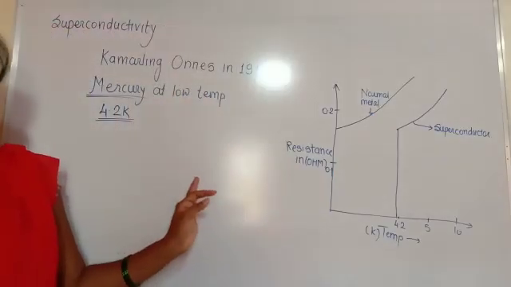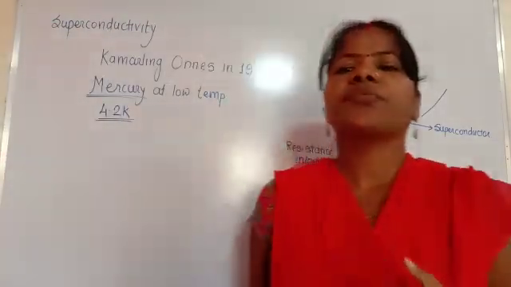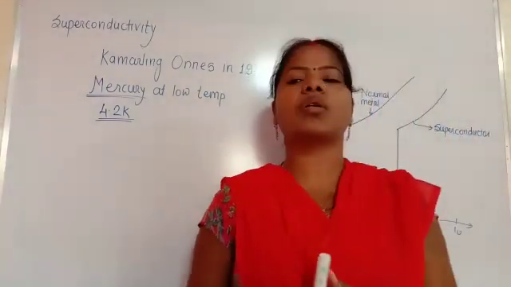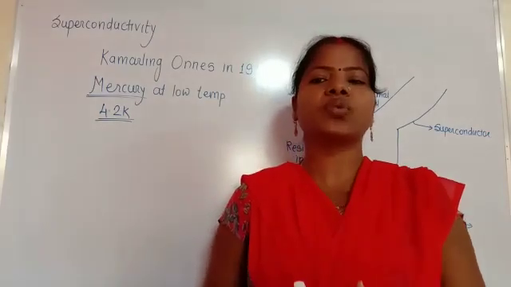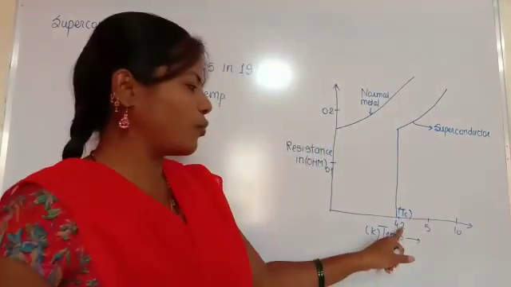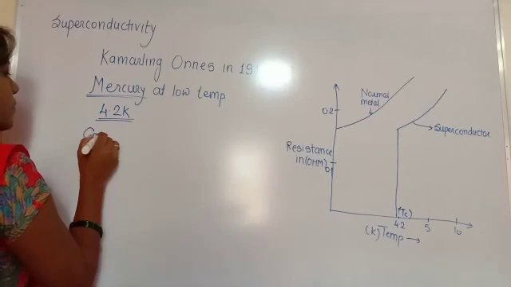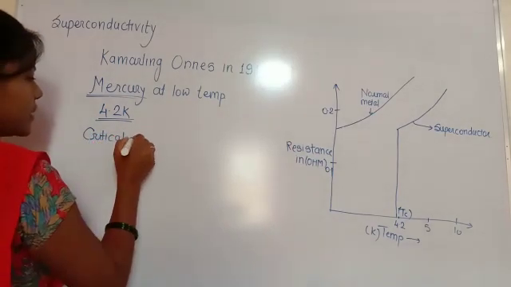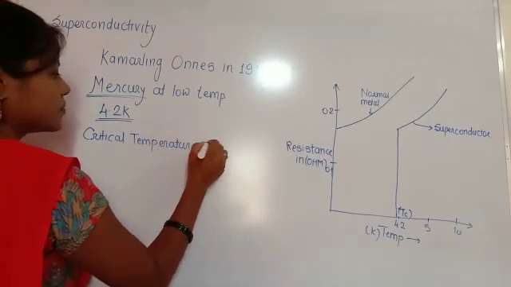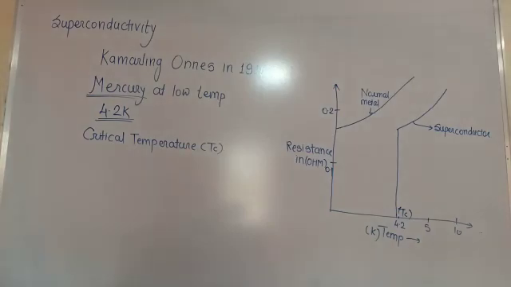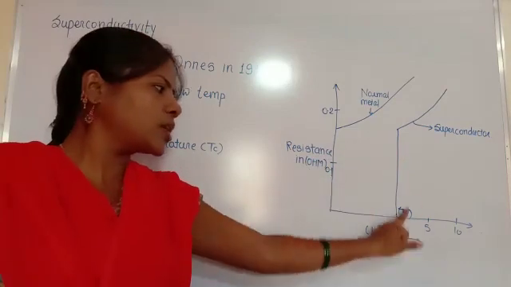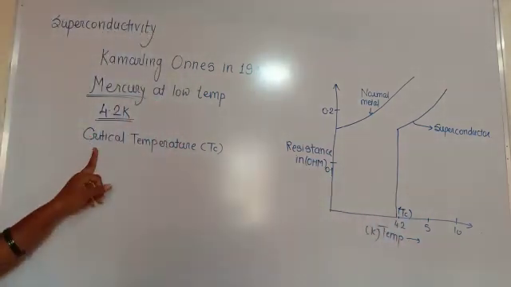The temperature at which this phase transition occurs, where the resistance suddenly drops to zero, is called the critical temperature. This is the critical temperature Tc of mercury, that is 4.2 Kelvin. Tc is the temperature at which the resistance of any material drops suddenly to zero. So this temperature is called the critical temperature.